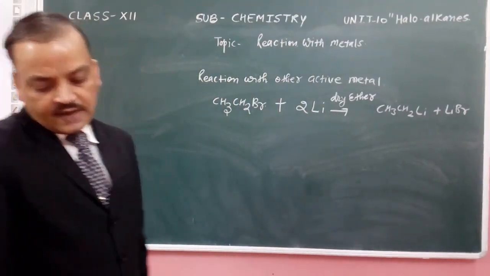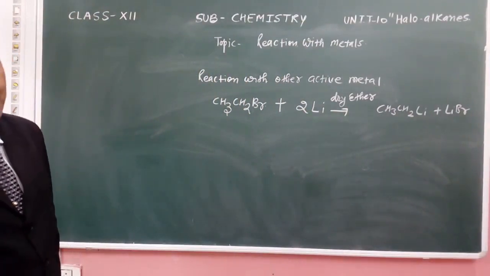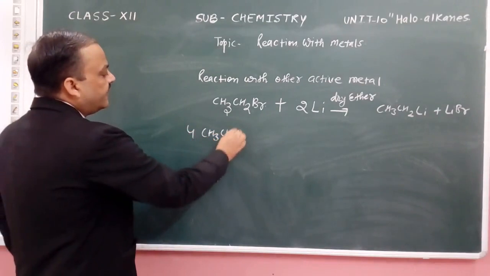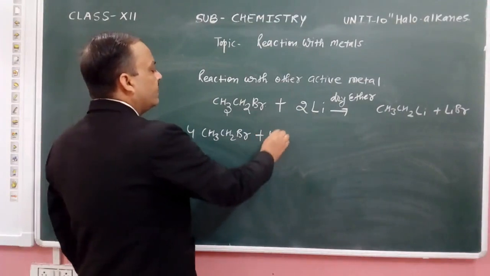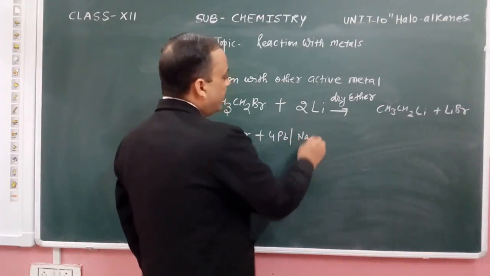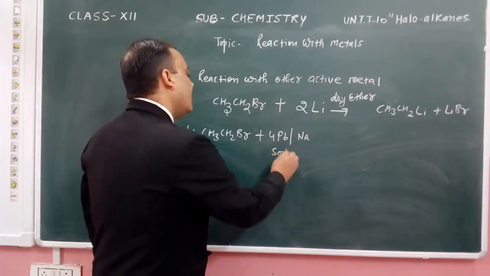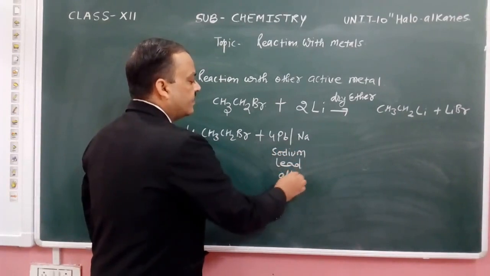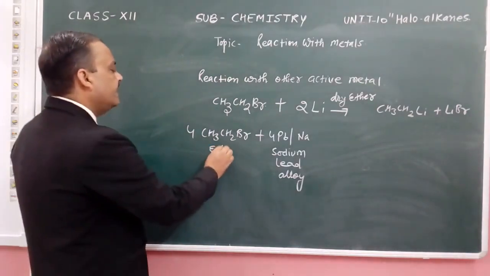When the reaction happens in the presence of lead and sodium, another type of product will form. CH3CH2Br, ethyl bromide, plus 4 Pb upon Na, that is sodium lead alloy.